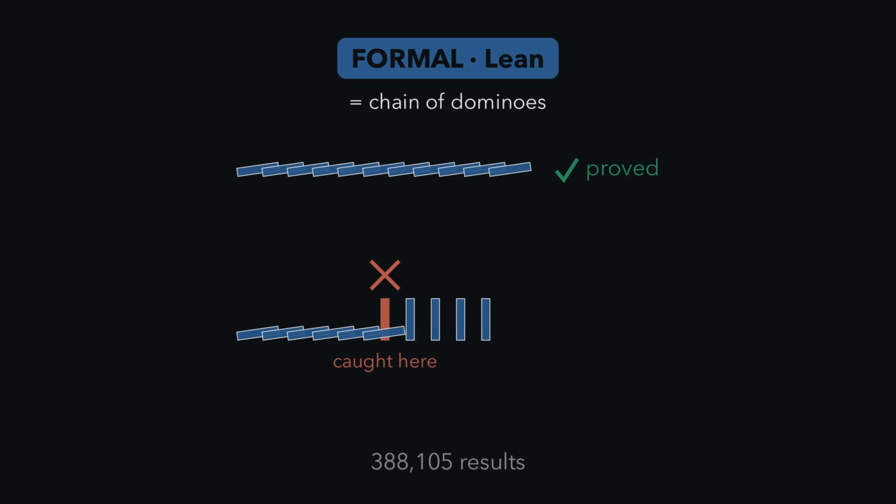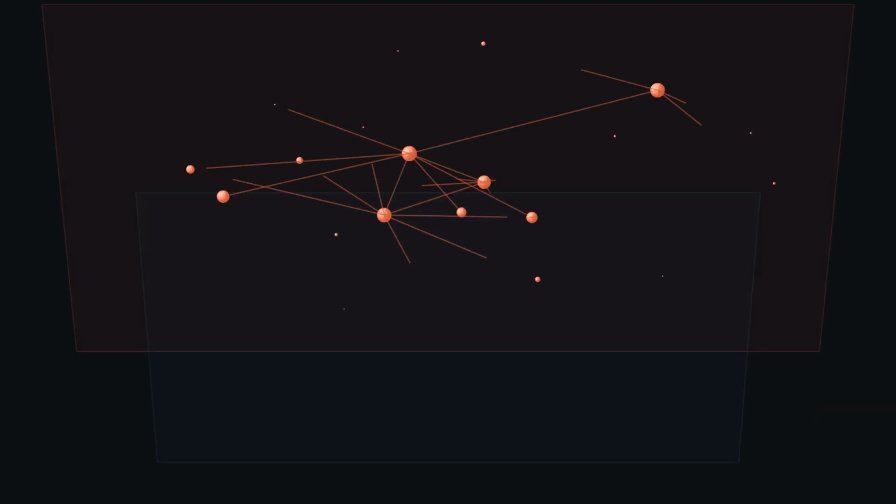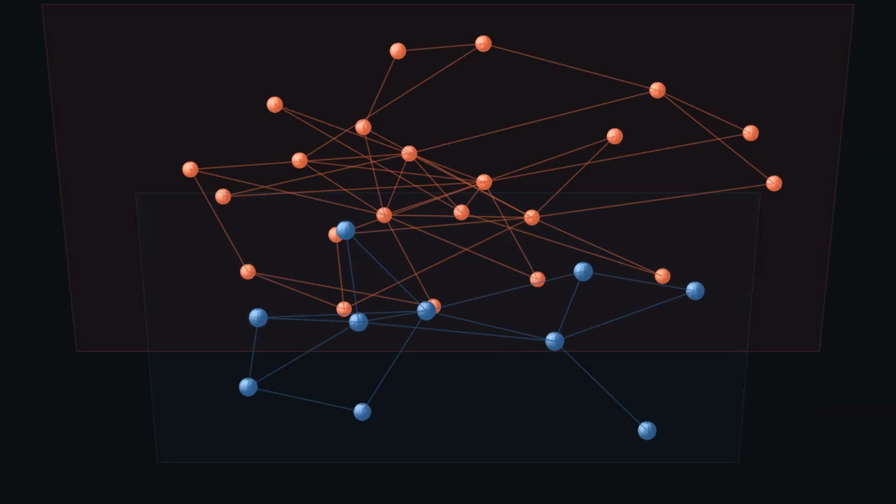The problem is, the formal side only covers a sliver of the math we know so far. These are the two worlds drawn side by side, to give you a picture of how they might look in relation to each other. Before we can draw the rich connections between them, we have to map each one individually.